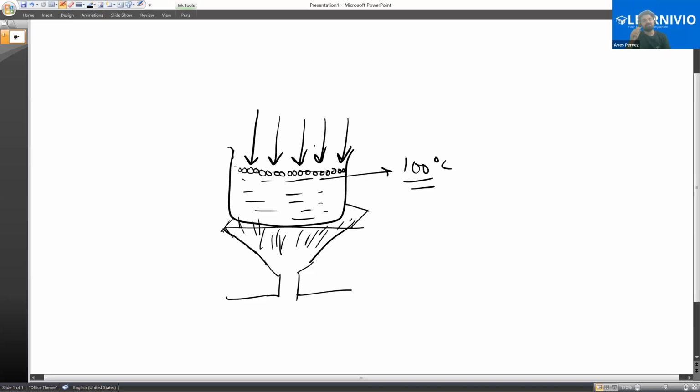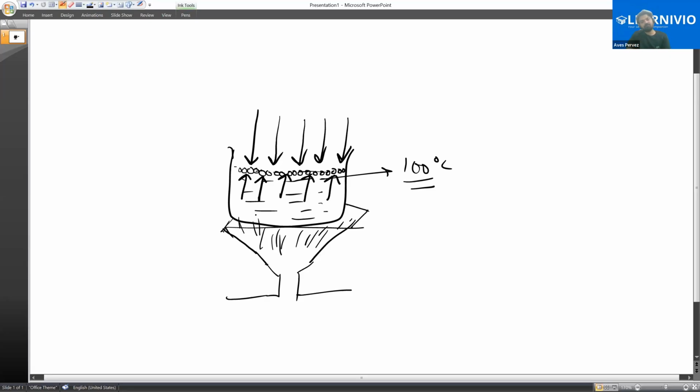So what actually is boiling? These particles want to leave the surface, but the atmospheric pressure is not allowing it. The water particles want to leave, but the atmospheric pressure is pressing them down. It is not allowing them to leave the surface.